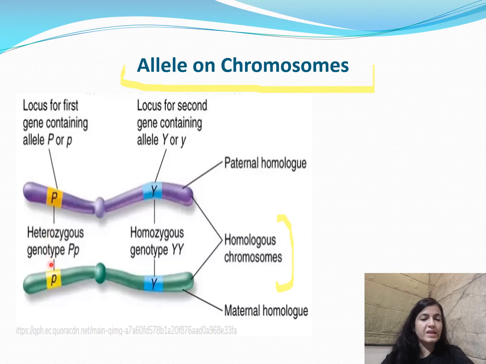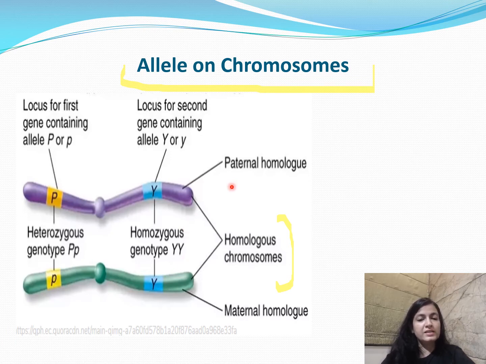We can see capital P and small p, the condition is heterozygous genotype, that is capital P and small p. Now here this is the locus for a different allele, that is capital Y and capital Y, and these two alleles constitute the homozygous genotype, that is capital Y and capital Y.